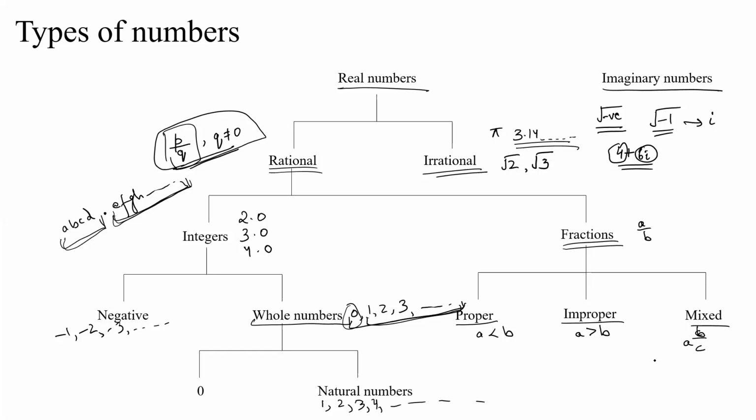So you might have seen at times that some fractions are written as 2 1 by 4, which is basically nothing but 4 into 2 plus 1, which is 9 by 4. So a number could be written as 9 by 4, and the same number could be written as 2 1 by 4. If it's written as 2 1 by 4, it's a mixed fraction. If it is written in the form 9 by 4, it is an improper fraction. So improper fractions can be written in a mixed fraction format, and vice versa. That is, mixed fractions could be written in an improper fraction format.